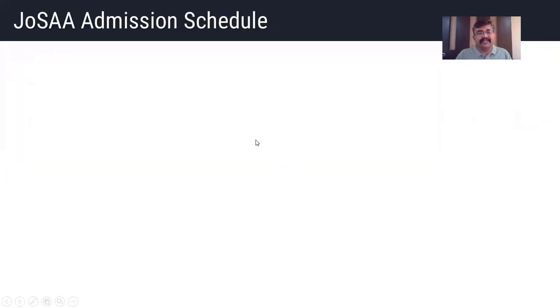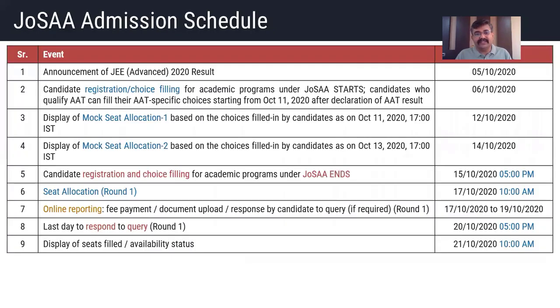Now the JOSAA admission schedule. See, I am displaying this schedule intentionally. I'll explain this schedule in detail. So please take care. Please understand it very carefully. The announcement of the JEE Advanced result took place yesterday, that is 5/10, that is 5th October. Then the candidate registration process and choice filling process, both will be together. Registration and choice filling will be together.